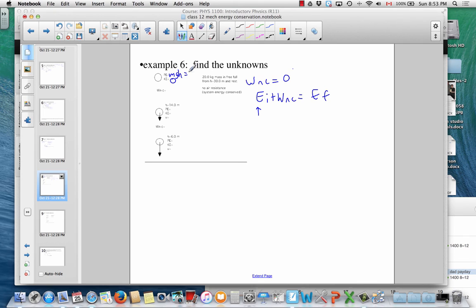So let's see, that should be 5880 joules. There we go. So the total, and you could check that calculation for me, the total is going to remain the same because there's no air friction and that number is 0.